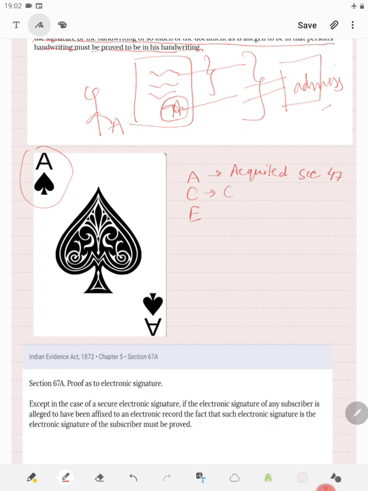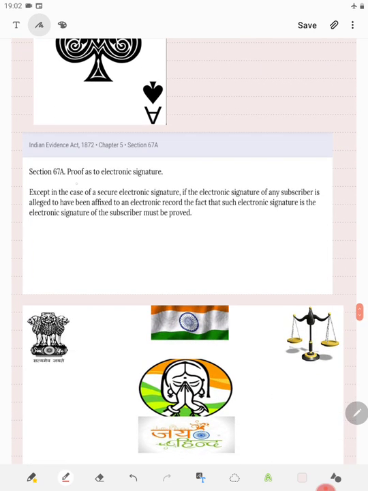Or by comparison: this person's previous handwriting can be taken, or he can be asked to write, and that can be compared in the court or by the court under section 73. Or expert evidence can be taken in this regard under section 45.